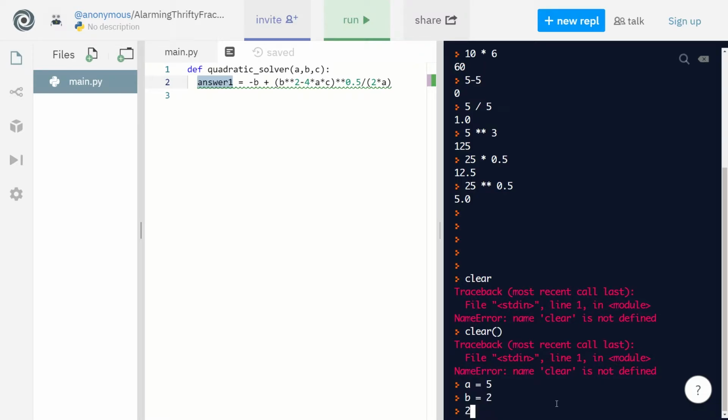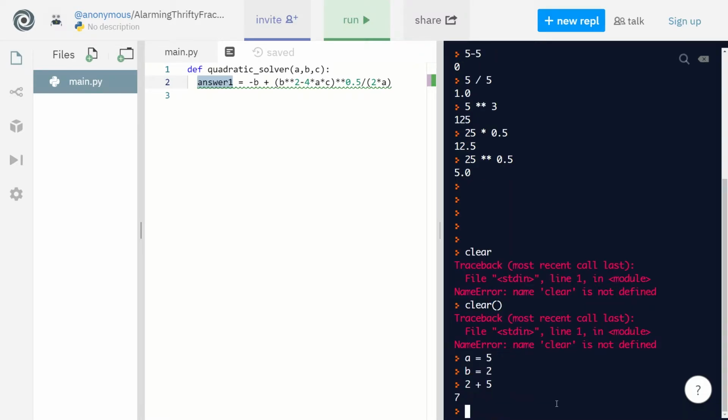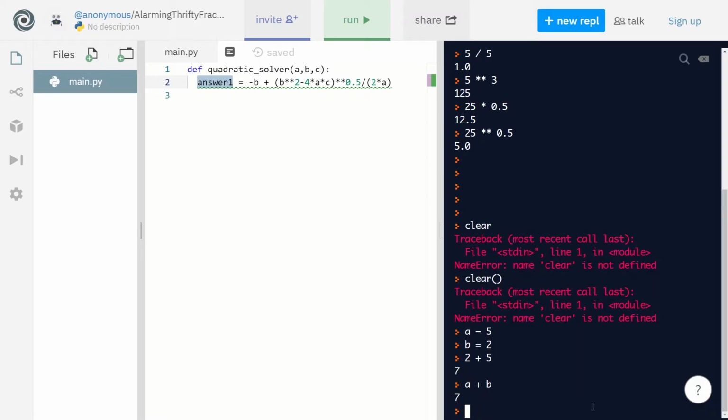Instead of writing 2 plus 5, you can write a plus b, and it's the same thing, because the computer already knows, since you told it that a is equal to 5. When you say a, it's going to look at a and know this is 5, and b is 2. So 5 plus 2 is 7. And that's how that works.